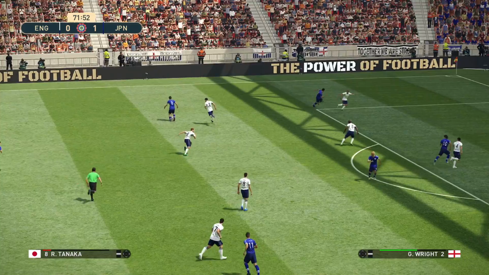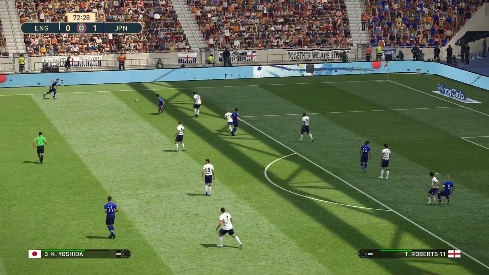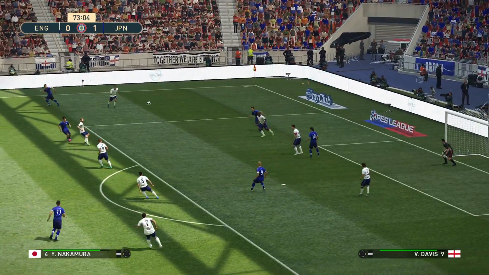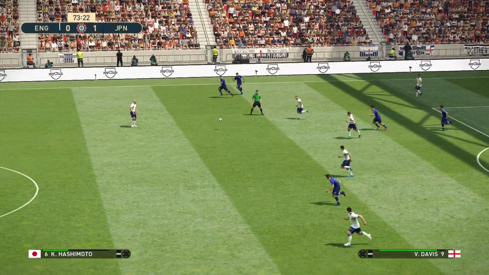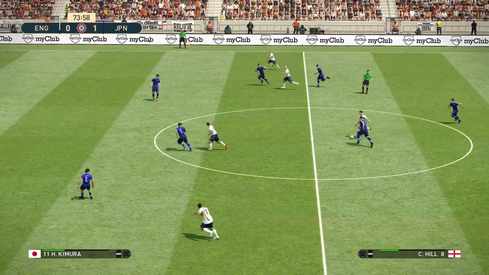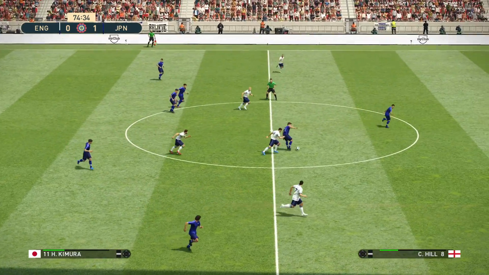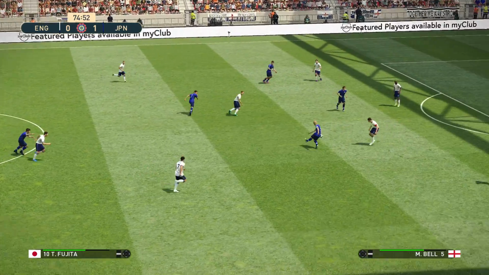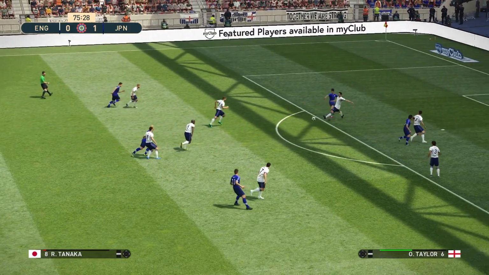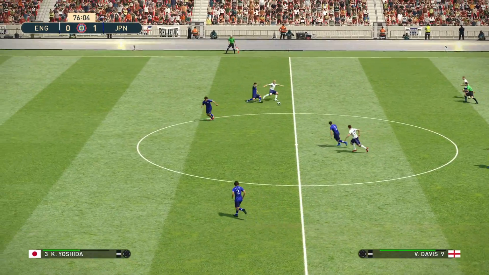And here comes the Japanese again. Kobayashi. We've seen very few chances in this game. And the goal coming from the head of Wright, an own goal. Now here's England. Can England create something before the end of the game? It's been a terrible performance from England today, you'd have to say.